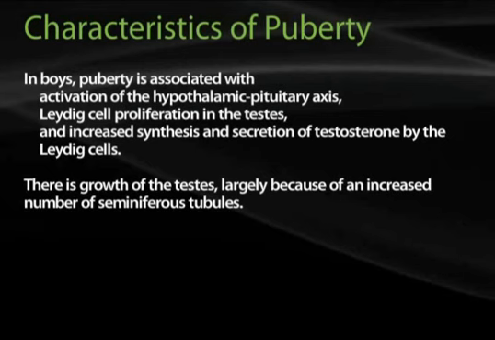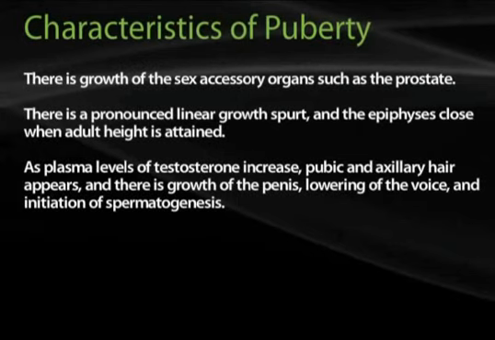Puberty is associated with activation of the hypothalamic-pituitary axis in both genders. However, in boys, it is associated with Leydig cell proliferation in the testes and increased synthesis and secretion of testosterone by the Leydig cells. There is growth of the testes, largely because of an increased number of seminiferous tubules. The growth of the sex accessory organs, such as the prostate, is pronounced, and the linear growth spurt occurs and the epiphyses close when adult height is attained. As plasma levels of testosterone increase, the pubic and axillary hair also appears, and there's growth of the penis, lowering of the voice, and initiation of spermatogenesis.